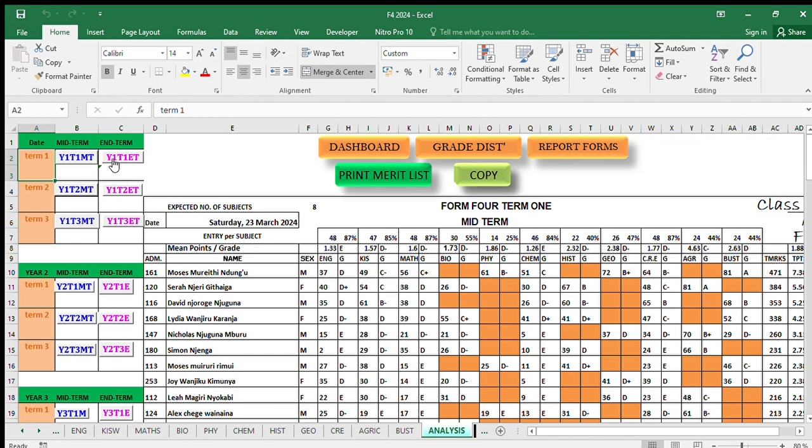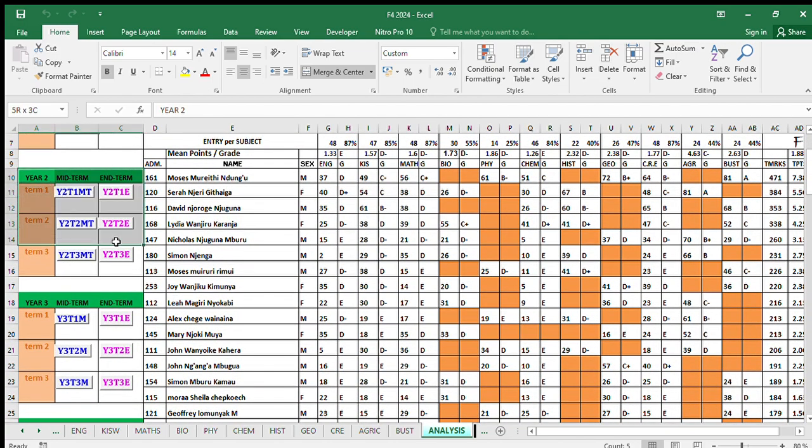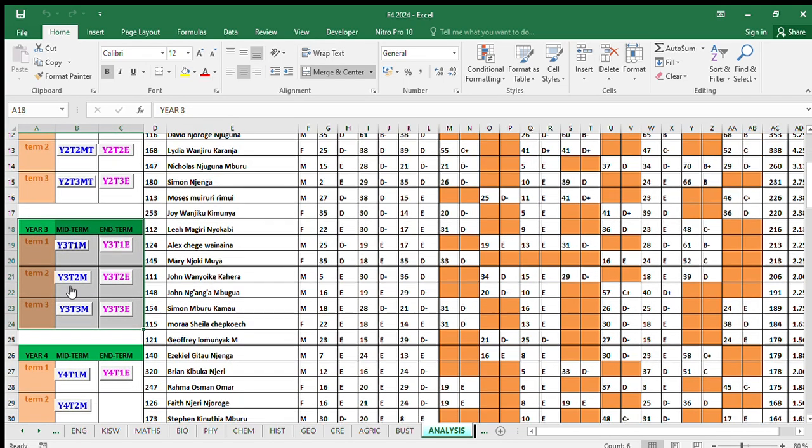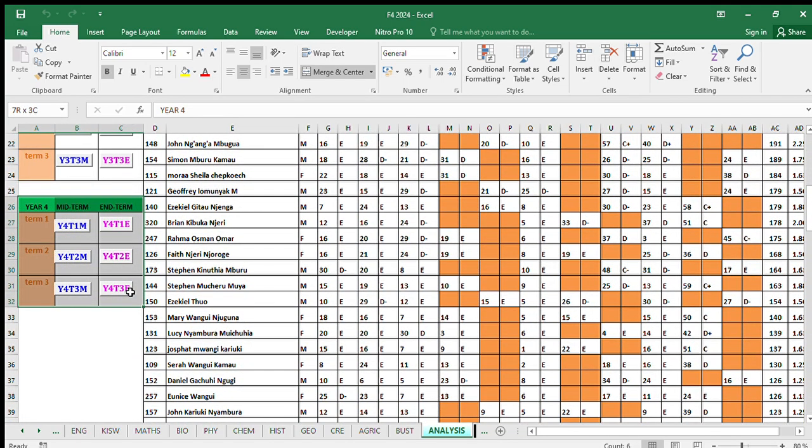Haya, tuende kwa year 1 term 1, year 1 term 1 end term. ET ni end term. So year 1 T2 ni term 2. Haya, year 1 T3 ni term 3. Tuende hapa chini kuna za year 2. So kuna year 2 term 1. So that means ni wakati walikuwa form 2 term 1 midterm. So hapa chini kuna year 3 ni form 3. So this is year 4. So remember our latest exam hapa tumeona ni form 4 term 1.